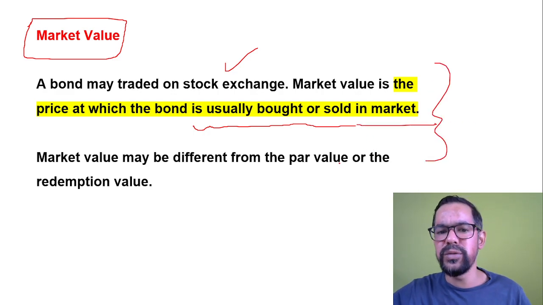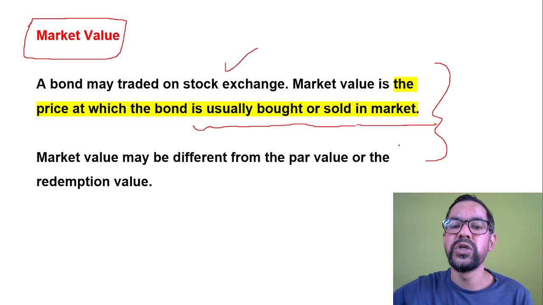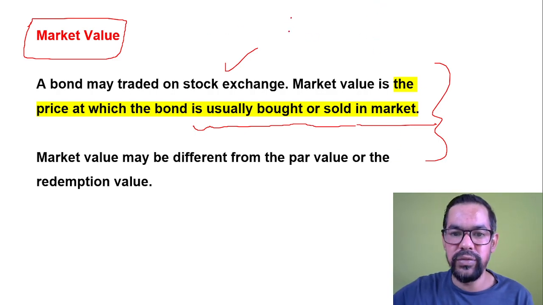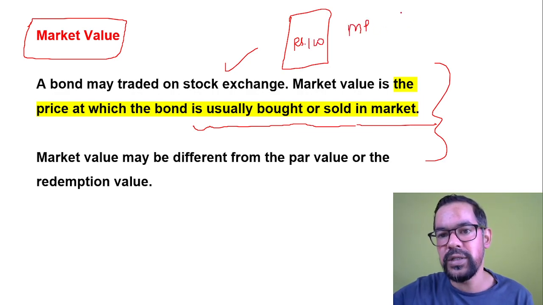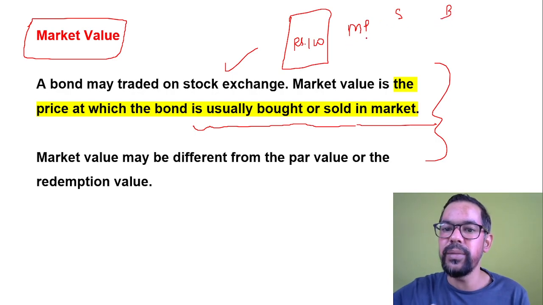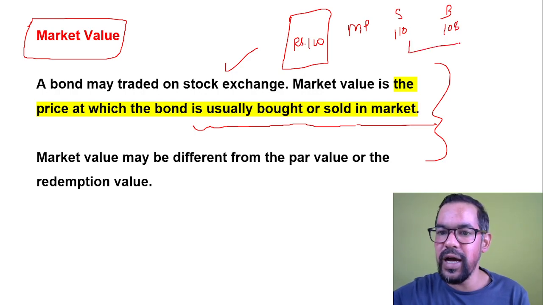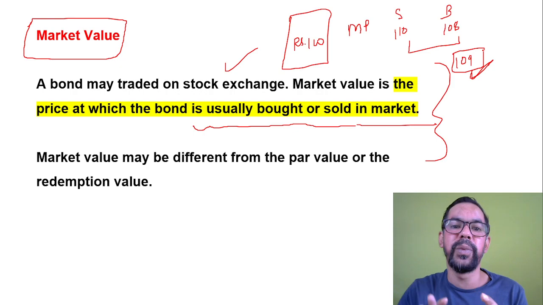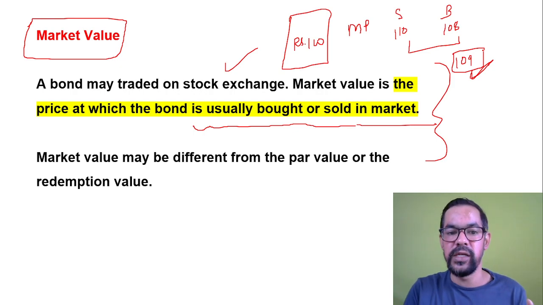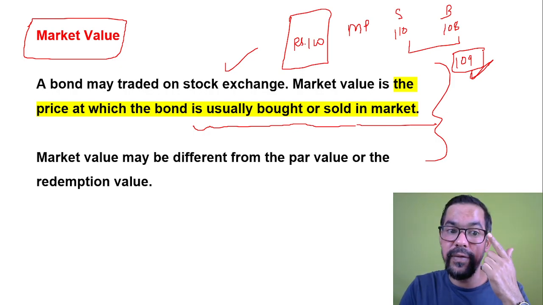Which means it totally depends on the investors' expectations. Let's say the face value of that particular bond was rupees 100, and the current market price, seller side and buyer side: let's say seller side it is 110, and buyer side it is 108. After some time, an investor buys this particular bond at 109 rupees. So this is the market price for this particular bond, the last trade price, or you can say market value or market price. Market price can be different from your face value or par value.